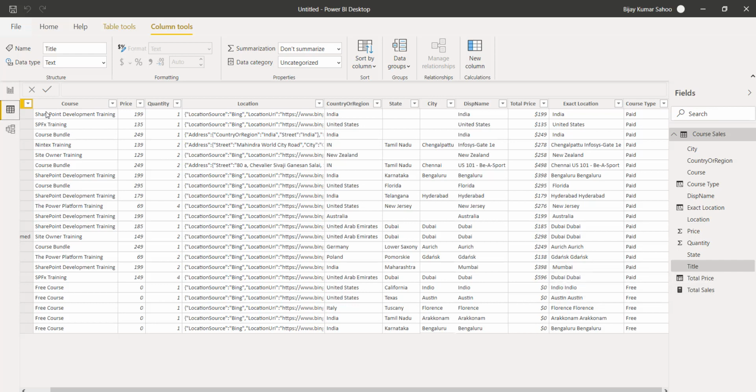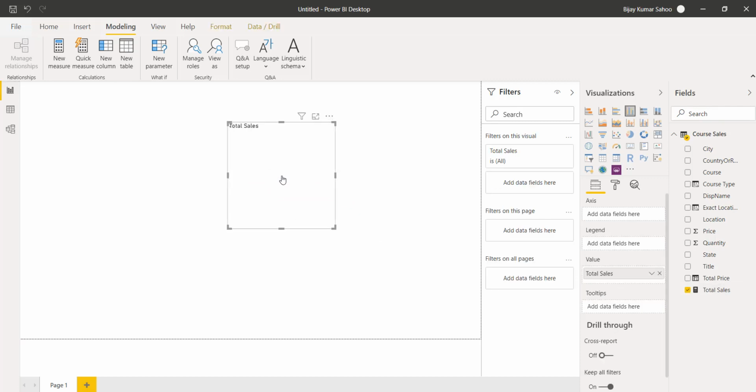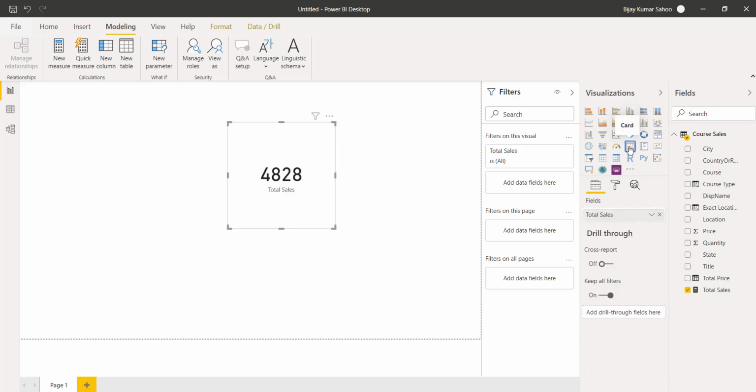So total sales. Now how can we see this result? If I go to the report view, you can see this is our total sales measure, and you can just drag it and put it here. So you'll be able to see the values. If you want to use a data card, you can just select a card, and then you'll be able to see here the total sales that has happened.